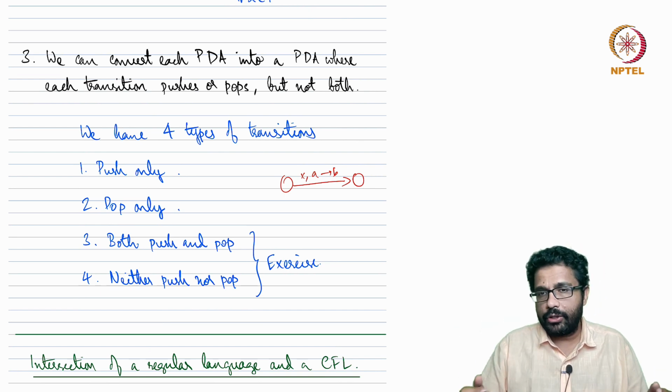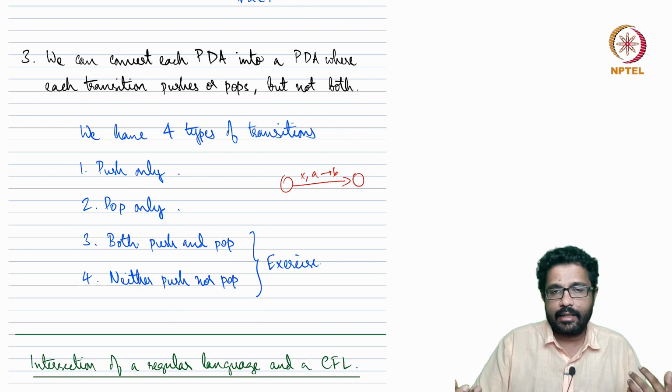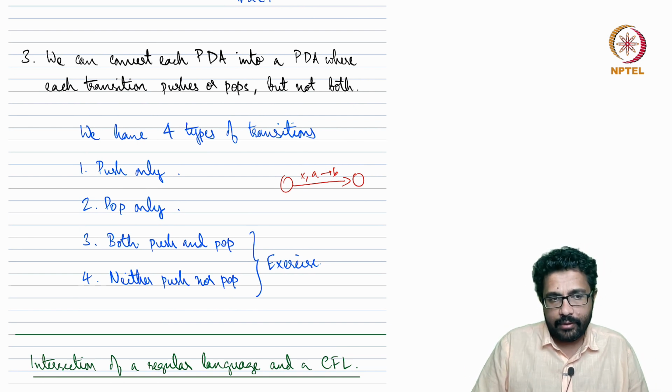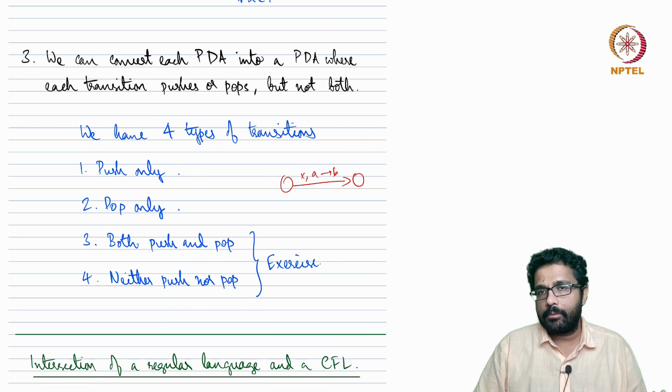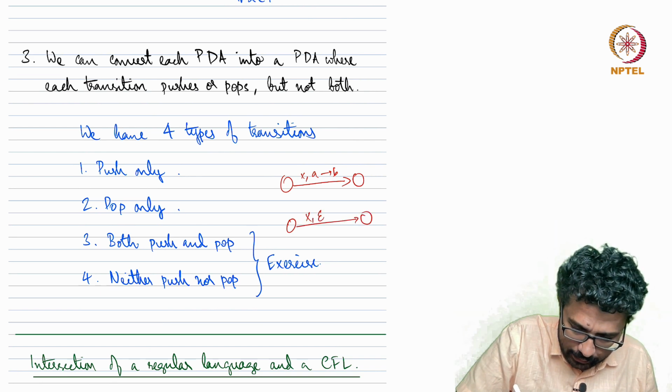When there is neither push nor pop, so when there is a transition that does neither, it may just read the input or not even that. Then we artificially push something and pop the same thing. So when there is neither push nor pop, something like this, X.